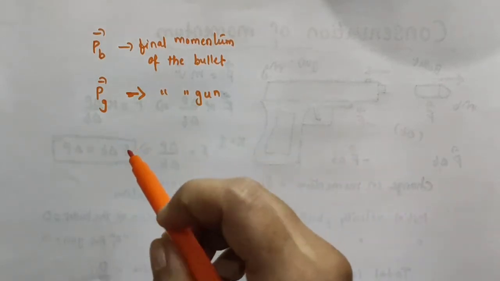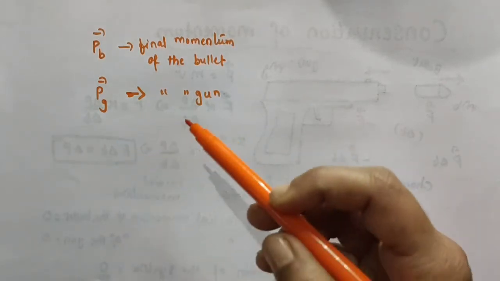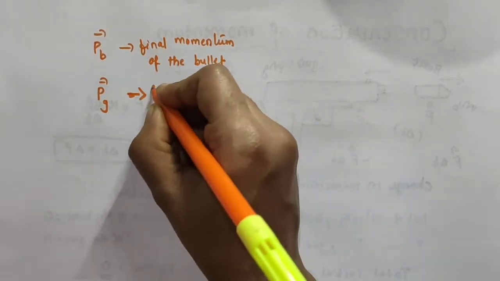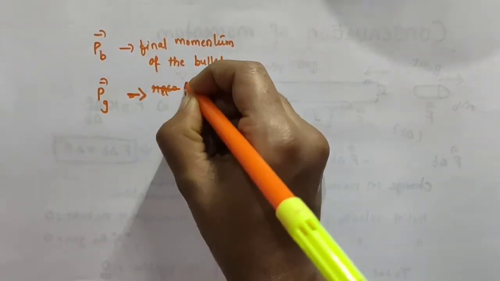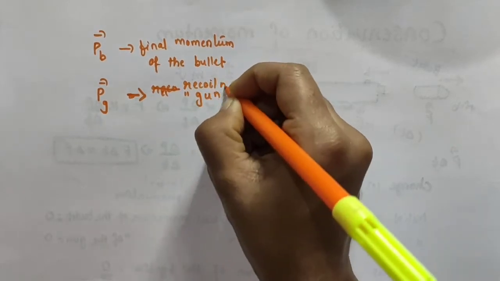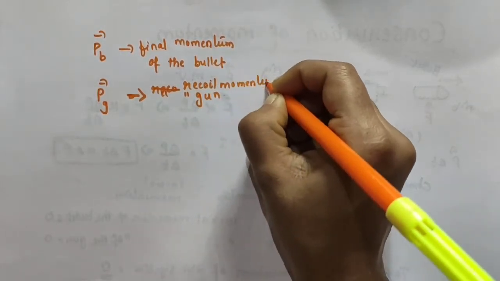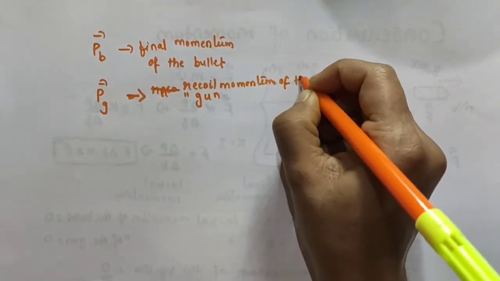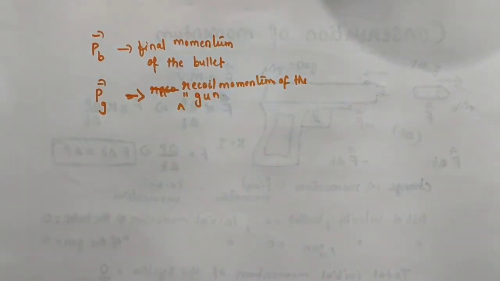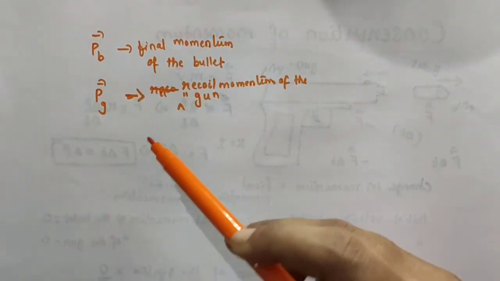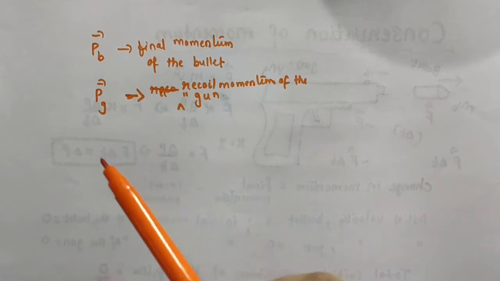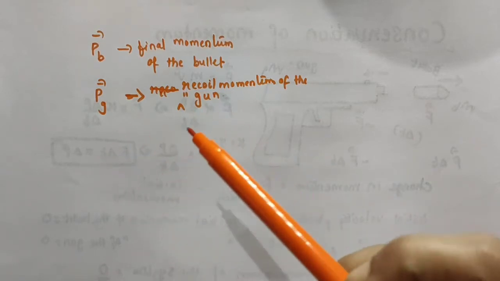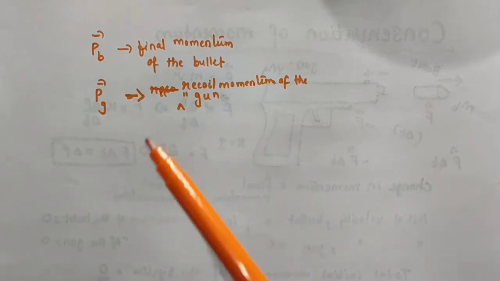The final momentum of the gun, vector P_G, is actually called the recoil momentum of the gun. Why is it called recoil momentum? Because after firing, the gun rebounds back. That is, it recoils back.